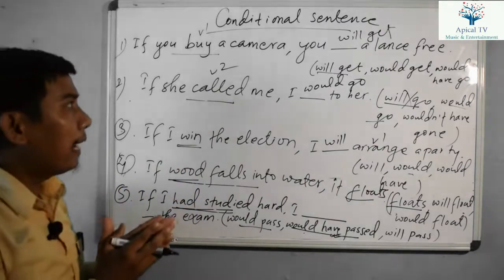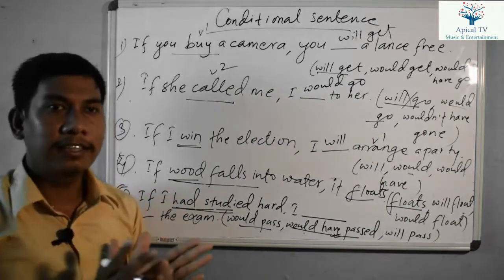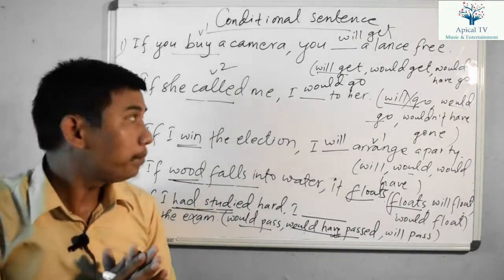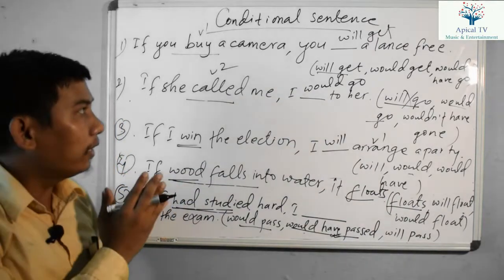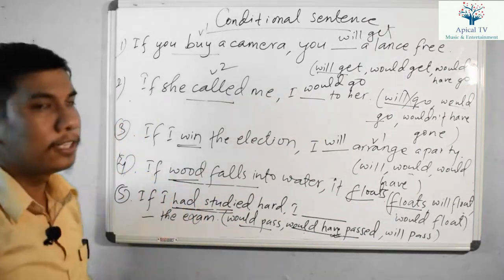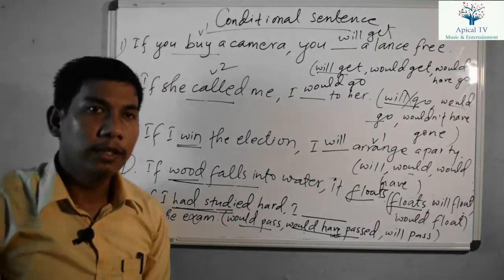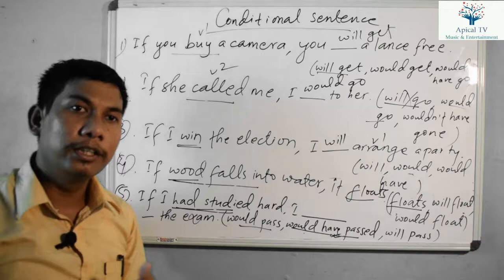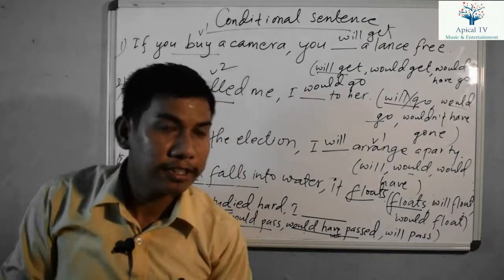And to sum up, let me rewind the ideas regarding the conditional sentence. In conditional sentences, there are two clauses, the if clause and the main clause, and there are types of conditional sentences. While you are trying to solve questions related to conditional sentences, you should be aware of the types. We have zero conditional sentence, first conditional sentence, second conditional sentence, and third conditional sentence.